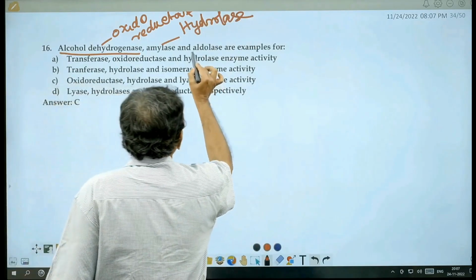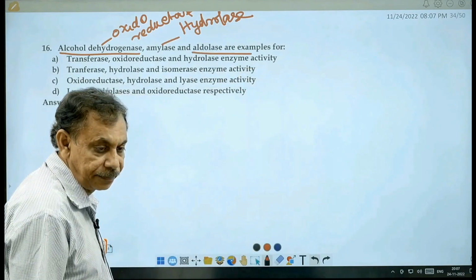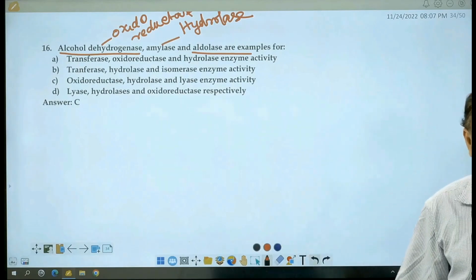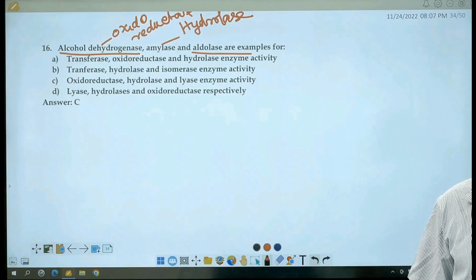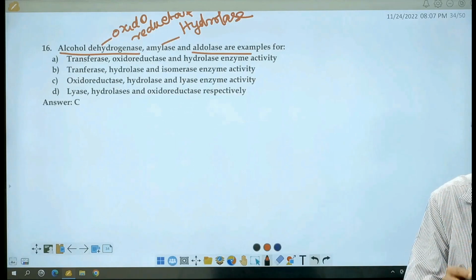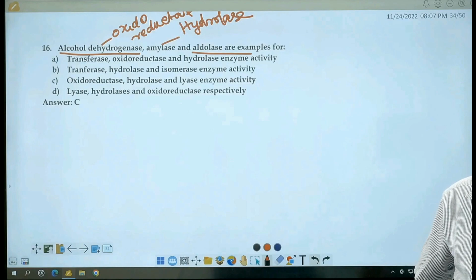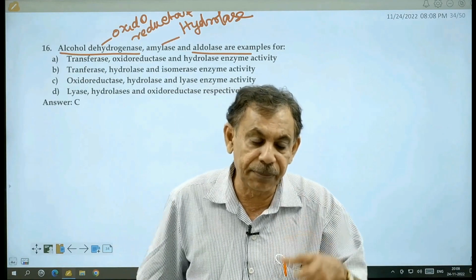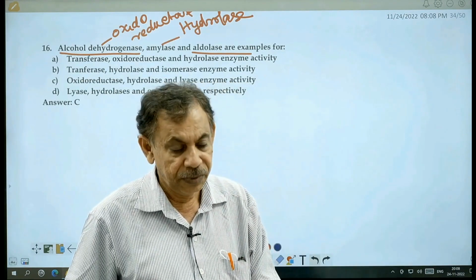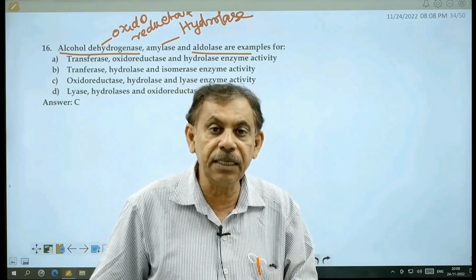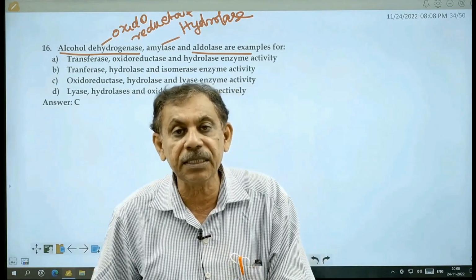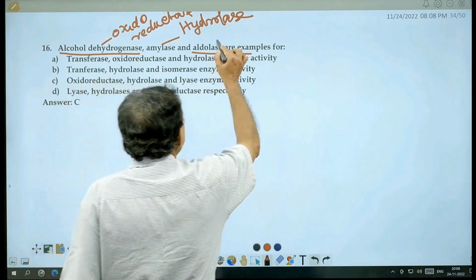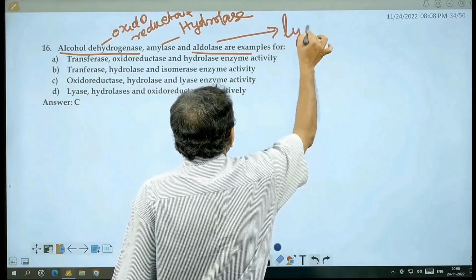This fellow we are familiar with in glycolysis. In glycolysis, there is a step where fructose 1,6-biphosphate, a 6-carbon compound, is broken down in the presence of the enzyme aldolase into one molecule of 3-phosphoglyceraldehyde and another molecule of dihydroxyacetone phosphate. These 2 molecules of 3-carbon compound come under the category called lyase.